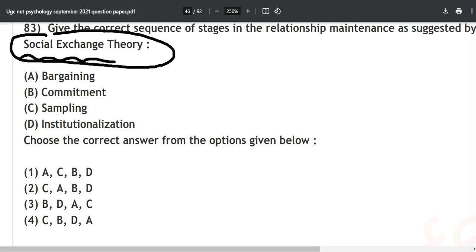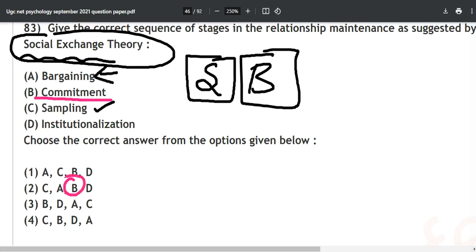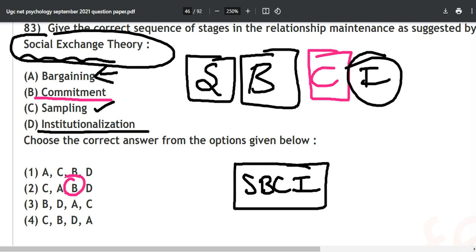And the mnemonic for this is very important to remember. First of all comes sampling. Then there will be bargaining. This is B, and not I. Then comes commitment, and then institutionalization, that is I. So SBCI is the mnemonic for this social exchange theory. You will associate S with social exchange theory, and this is how it comes up.